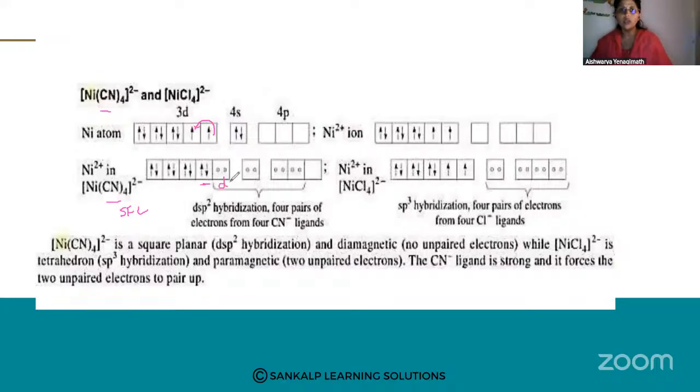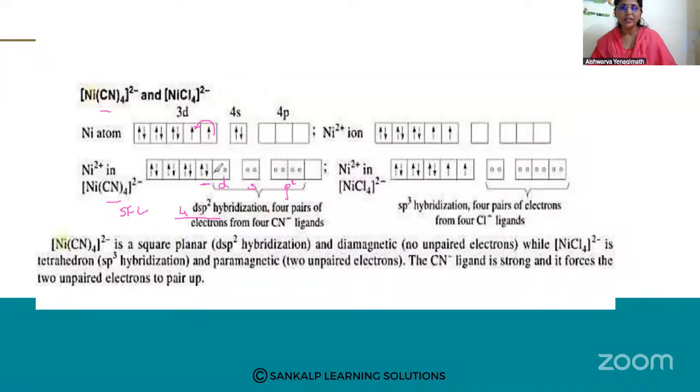So one d, one s, and then 2p. Even though 3p are there, 3 are not used. I said depending upon the requirement. So 2p. So it is hybridized. And it gave me 1 2 3 4, 4 dsp2 hybridization happens. 4 pairs of electrons from whom? From CN minus will come and occupy that place. Correct? So if you look at the geometry of Ni(CN)4 2 minus, it is square planar geometry. It is square planar geometry because hybridization is dsp2.